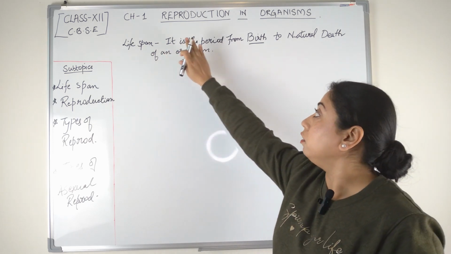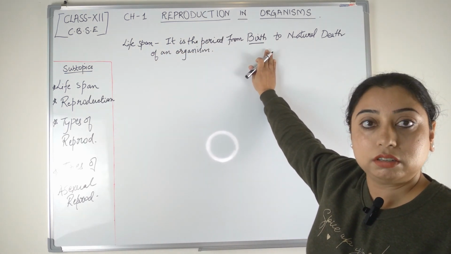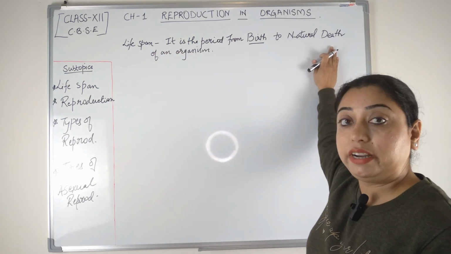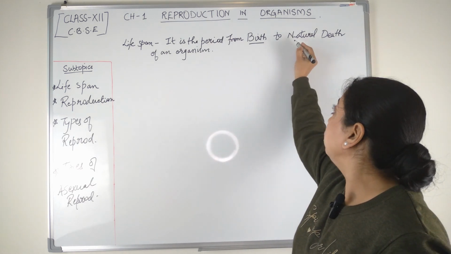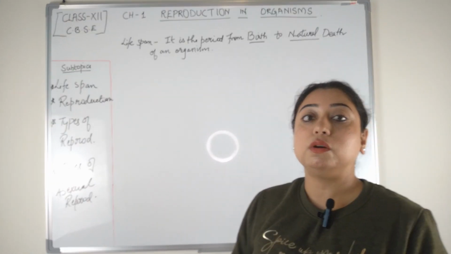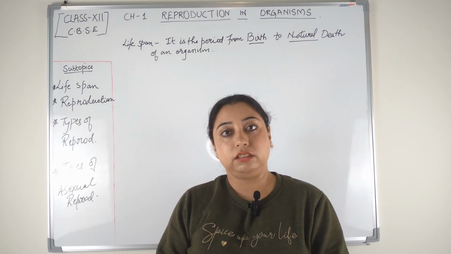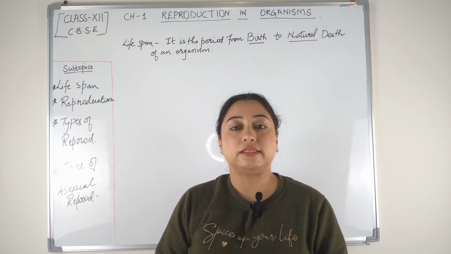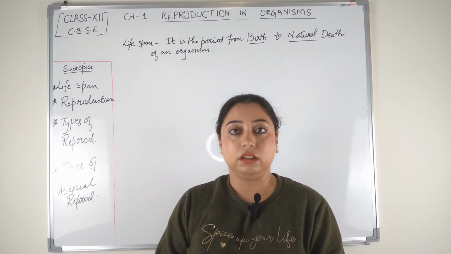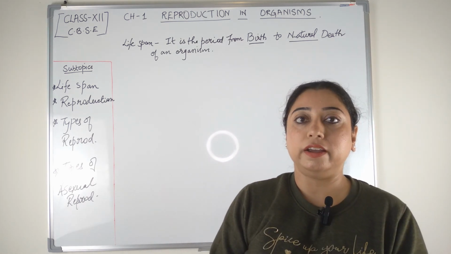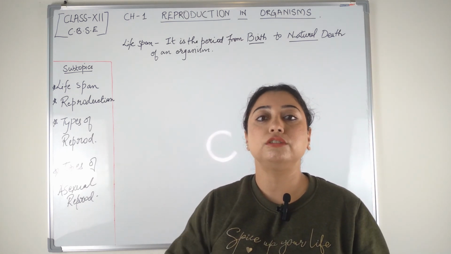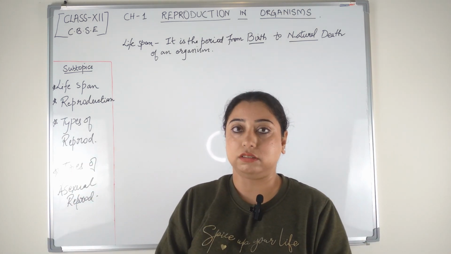Lifespan is time period from birth to natural death of an organism. In lifespan, we will talk about only the natural death. We will not include death happened because of some accidents or any mishappening. So when we talk about lifespan, it's about the duration from birth to the natural death of an organism.